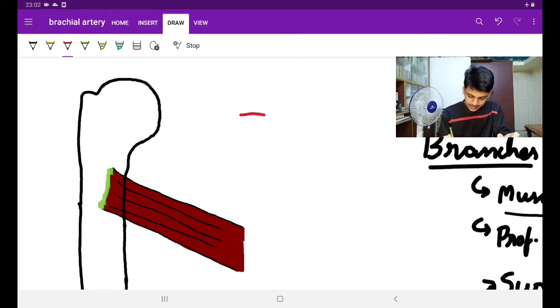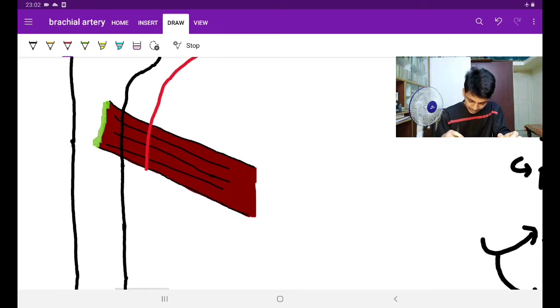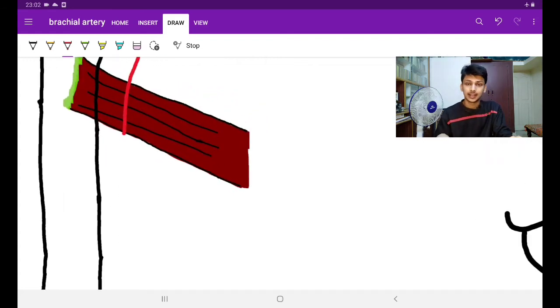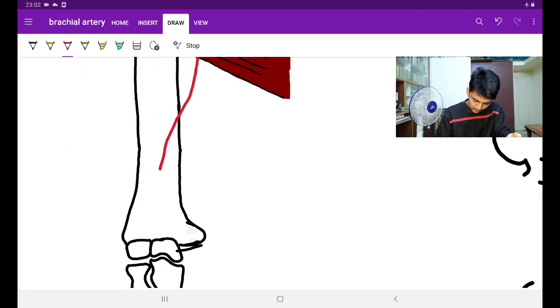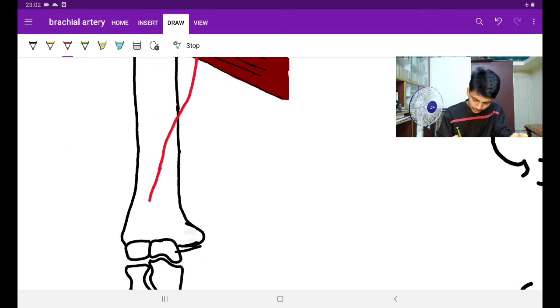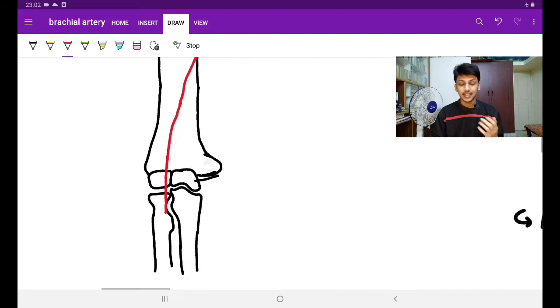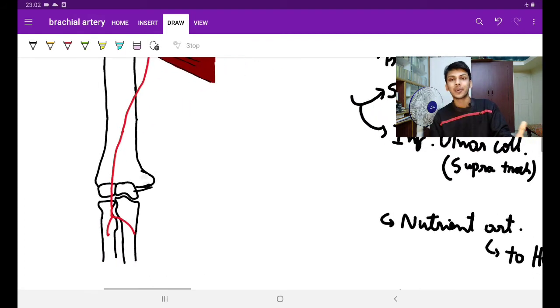Now that axillary artery comes like this, goes over the teres major muscle. Okay, this is where the axillary artery becomes the brachial artery. Now the brachial artery comes like this. It goes from medial to anterior compartment at the level of insertion of coracobrachialis muscle, and it goes till the neck of radius, and at the neck of radius it divides into radial and ulnar arteries. Okay, this was in brief the origin, course and termination of the brachial artery.